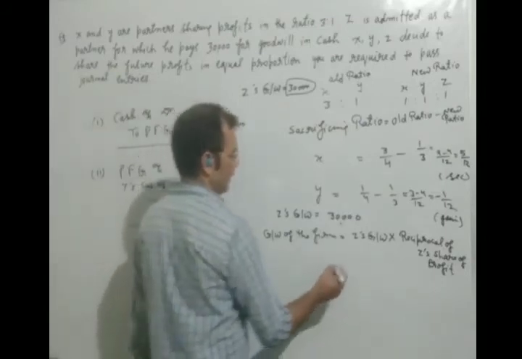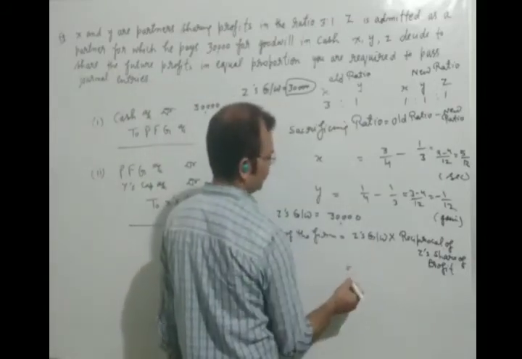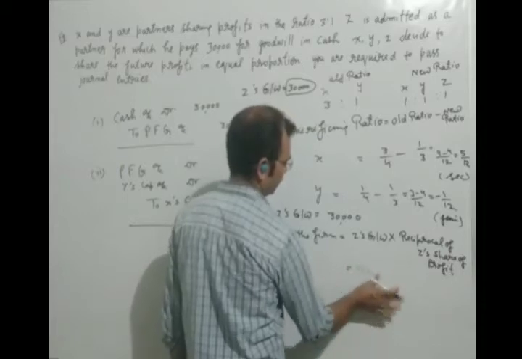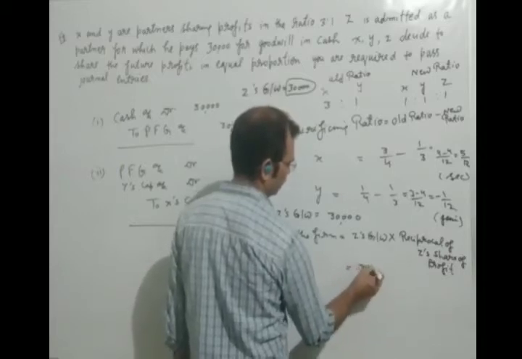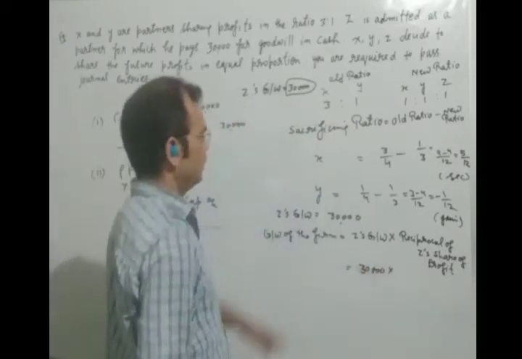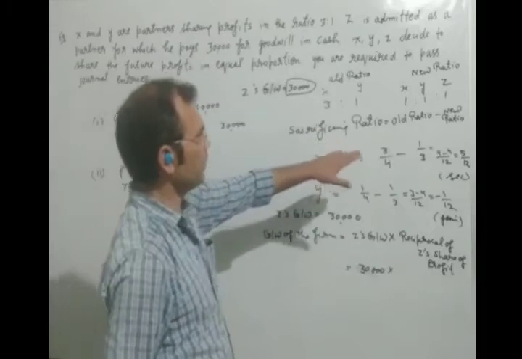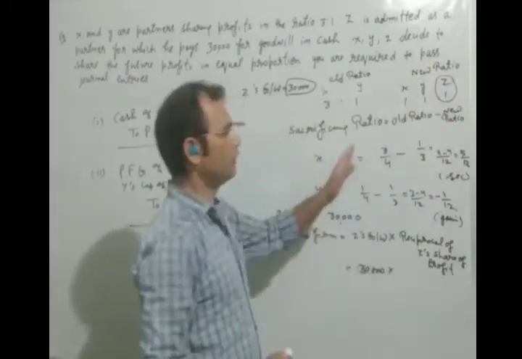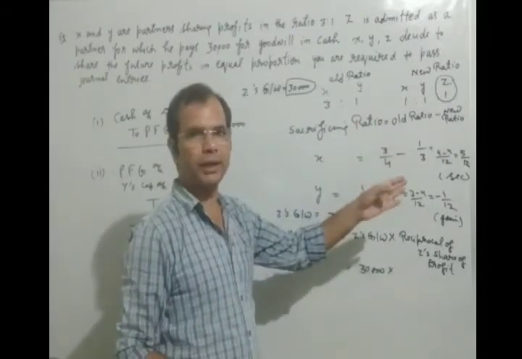Now we will write here what Z's goodwill is. Z's goodwill is 30,000 into Z's share, which is 1 upon 3. 1:1:1 means 1 upon 3.